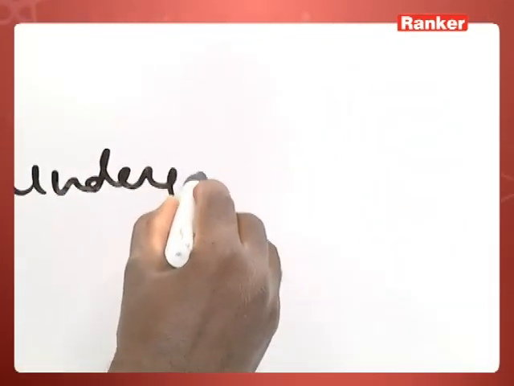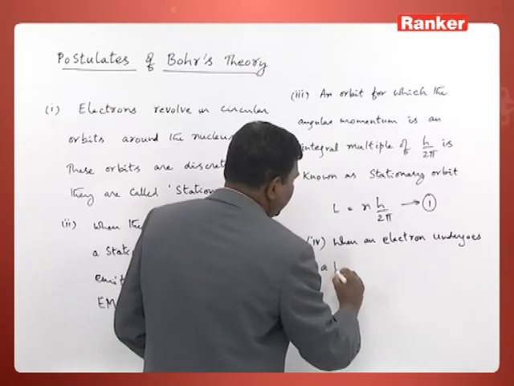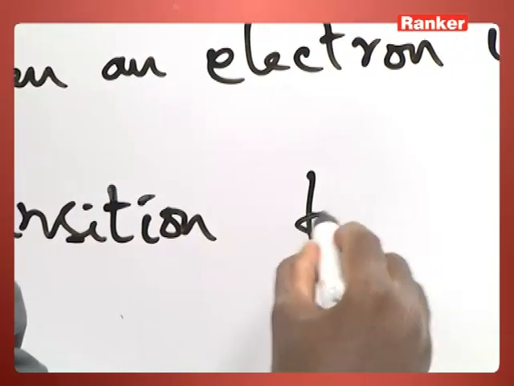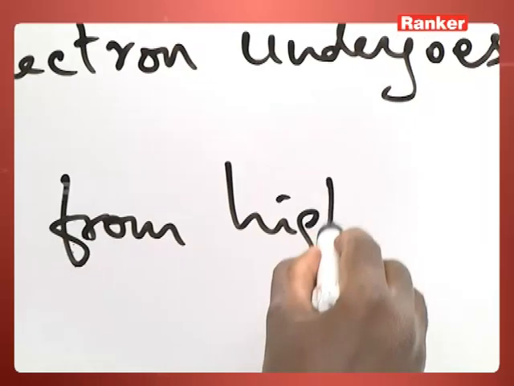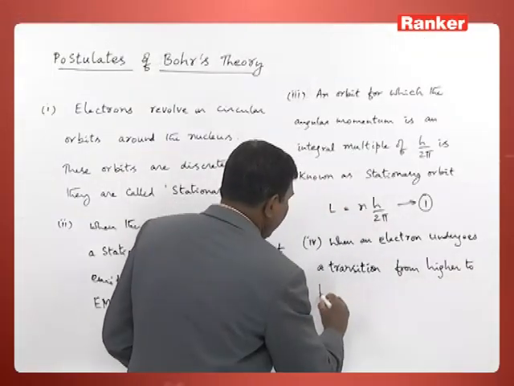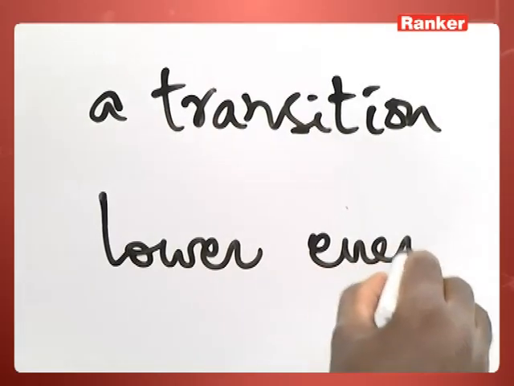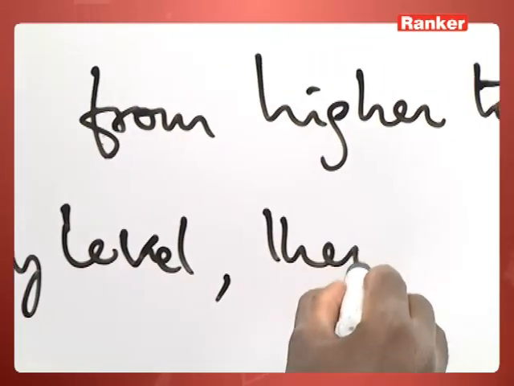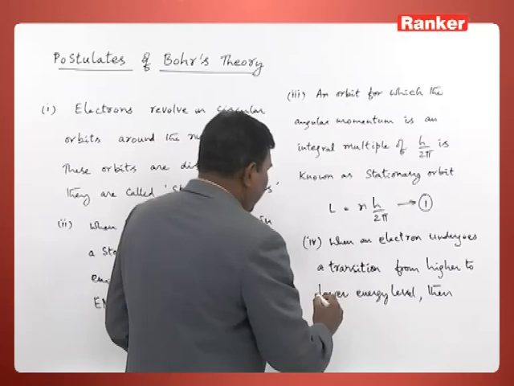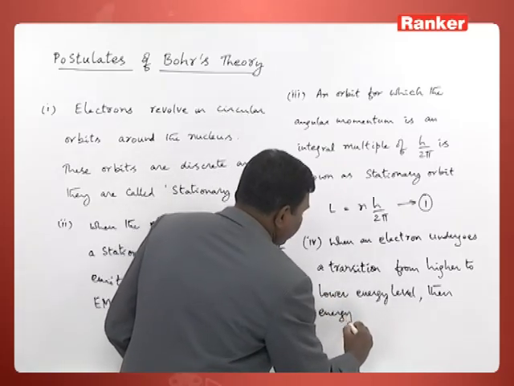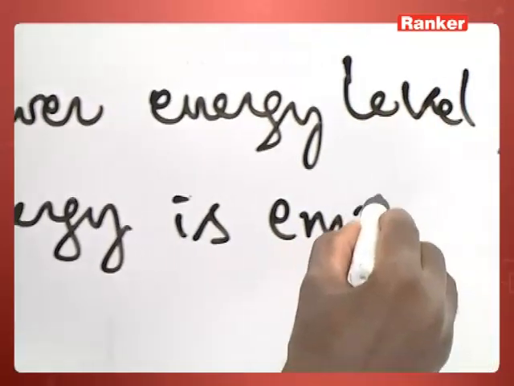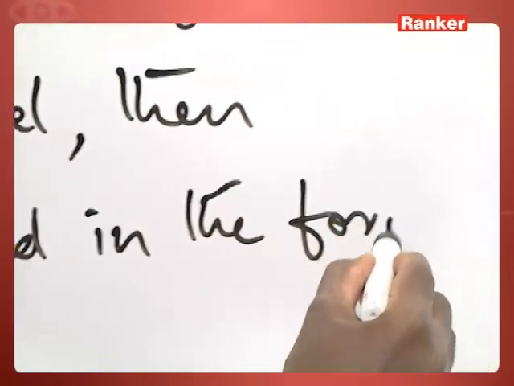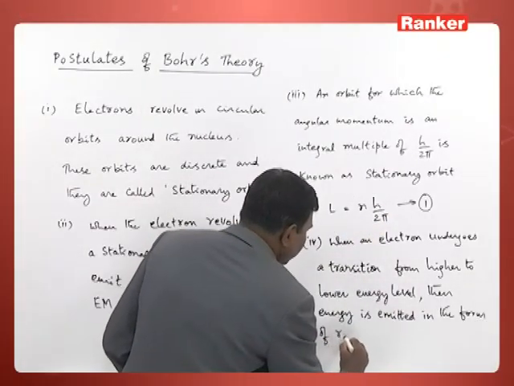undergoes a transition from higher to lower energy level, then energy is emitted in the form of radiation.